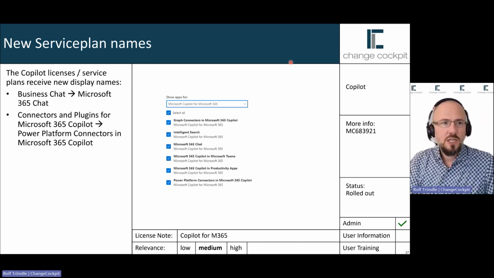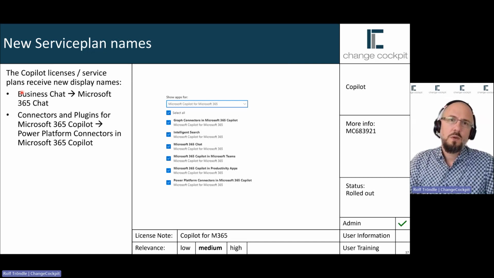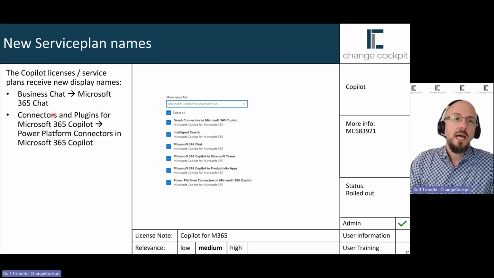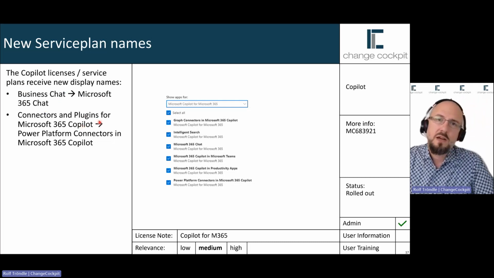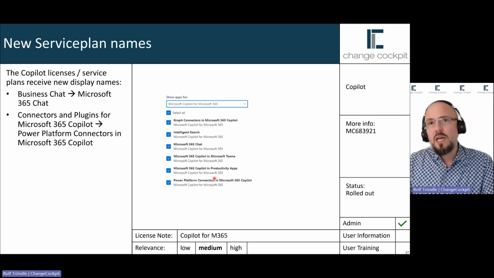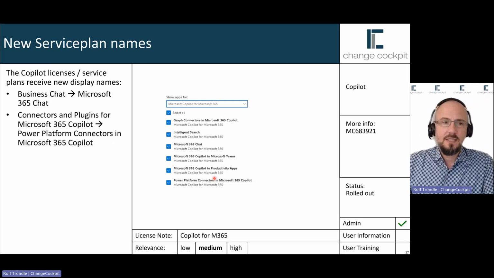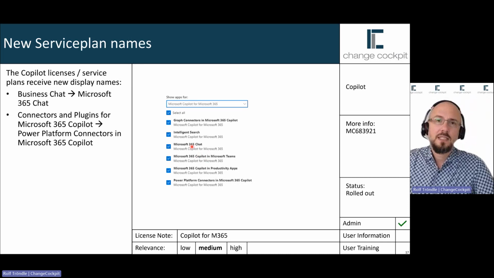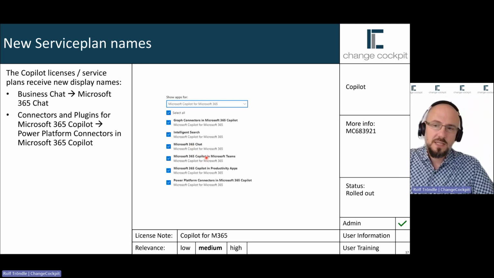Then some service plan changes. This is just a minor change. If you have used Copilot for a long time, even in the early adopter program, then the Business Chat service name was renamed to Microsoft 365 Chat, and Connectors and Plugins for Microsoft 365 Copilot was renamed to Power Platform Connectors in Microsoft 365. It's just a display name change. If you are accessing these service plans programmatically, there is no change for you because this stays the same.